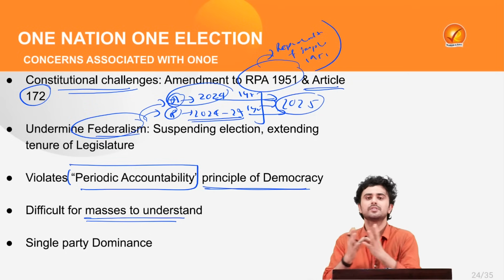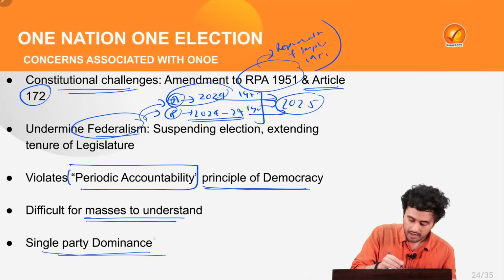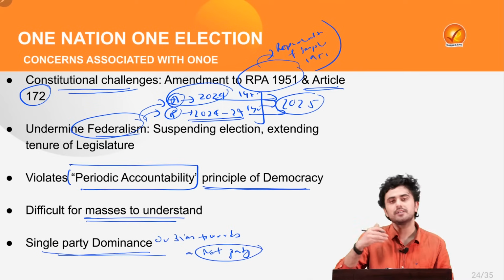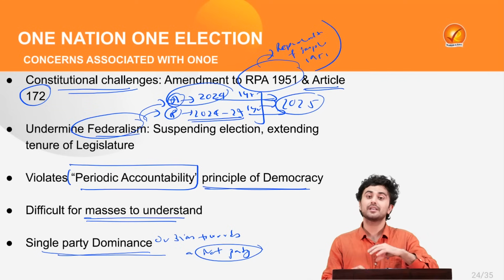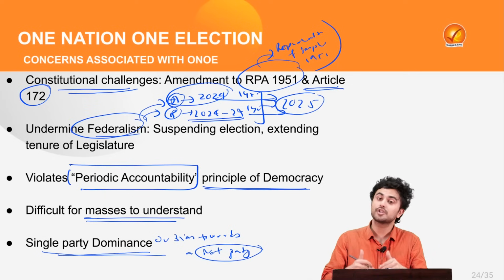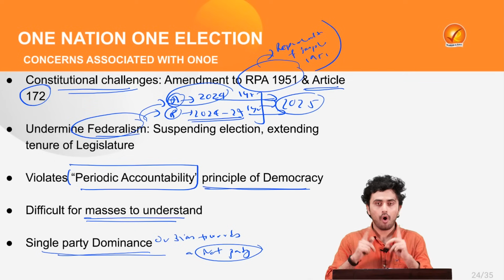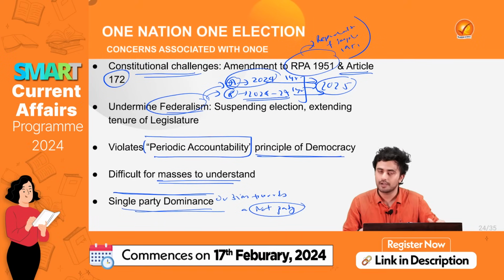All this can confuse the voter and ultimately lead to single party dominance or bias towards a national party, because the national party is the one which is currently in rule and thus has more visibility to the people. At the same time, a national party has much more funds and resources. Thus, it can have much more publicity of its work among the public. All this can lead to a single party dominance which forms the government in the central government.